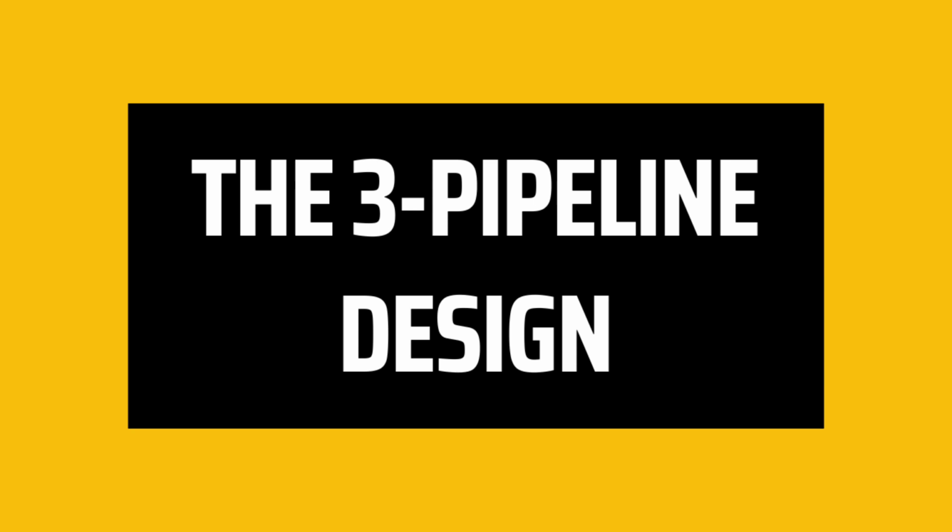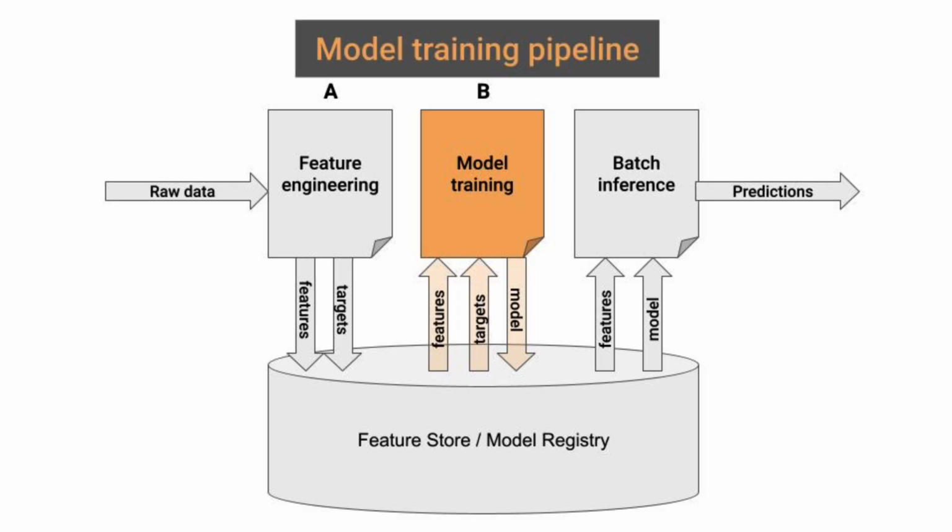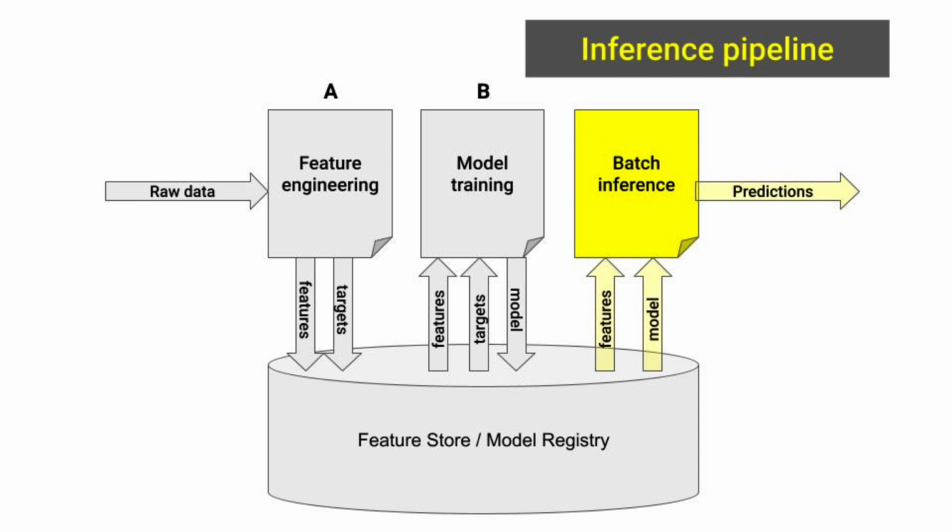What is that? You need to build a minimal system composed of 3 Python scripts. One that ingests data and saves it on a feature store. A second script that is training or retraining the model using that data from the feature store. And the third is the inference pipeline, which is picking up the model that you train and the data from the store and generating new predictions on a regular basis.